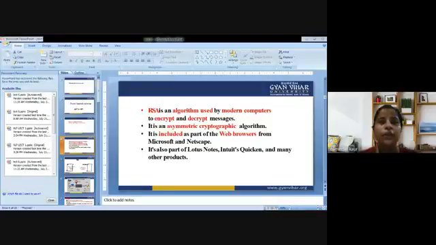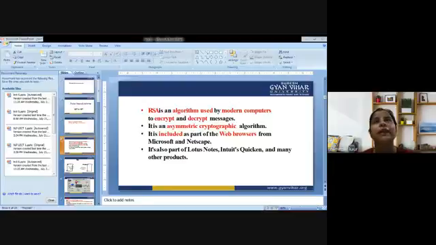So, the RSA algorithm is an asymmetric cryptographic algorithm. Now, what does that mean? If it is symmetric, then one key is used for encryption and decryption. If it is asymmetric, then two keys are used for encryption and decryption. Why are two keys used? Because there is one public key and one private key.